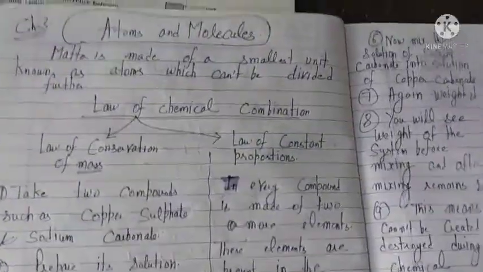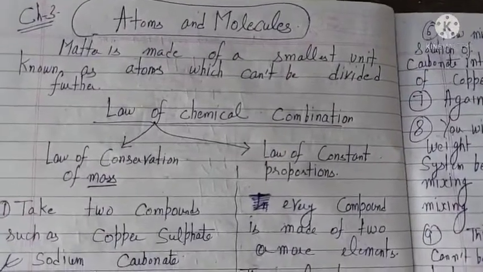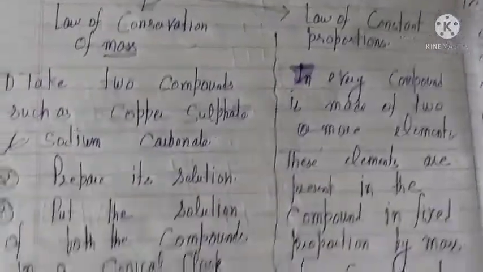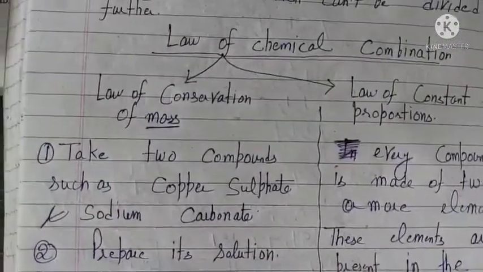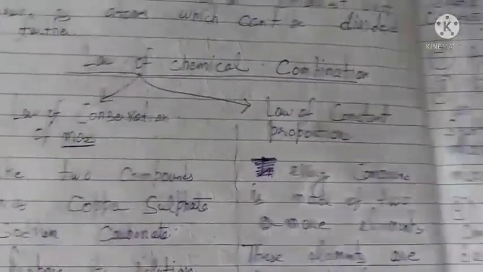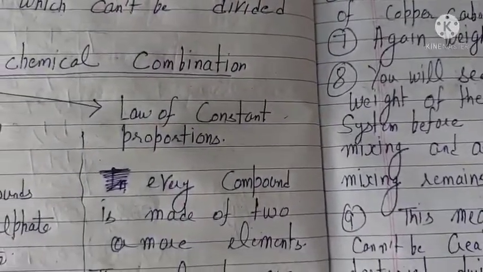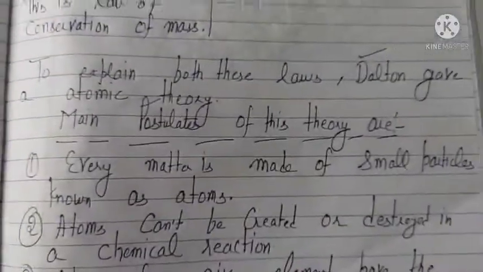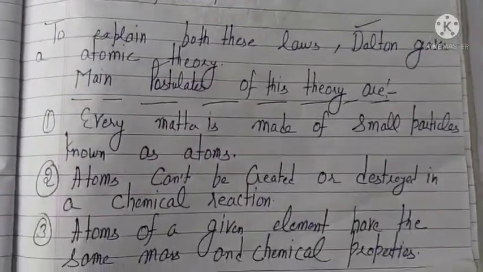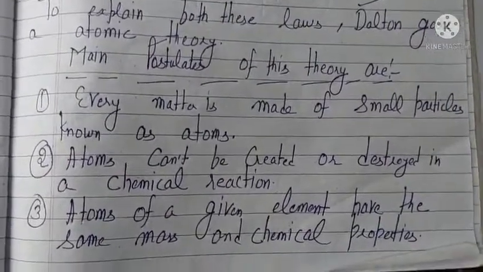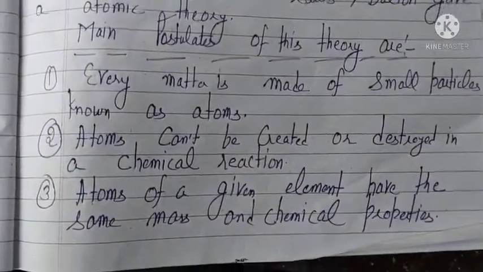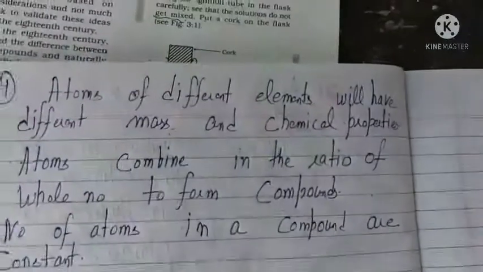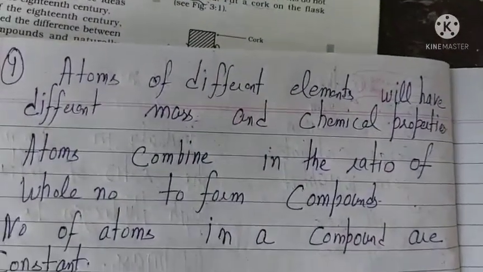So what we have learned today: matter is made up of atoms, and two laws, the law of conservation of mass and the law of constant proportion. Mass can neither be created nor destroyed in a chemical reaction, and in a compound, elements combine in a fixed proportion by mass. So the main postulates of Dalton's atomic theory are: every matter is made of atoms, not destroyed, not created. Atoms of the same element have the same mass and same chemical properties, but atoms of different elements have different mass and different chemical properties.